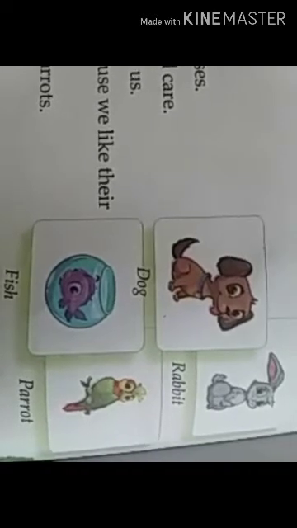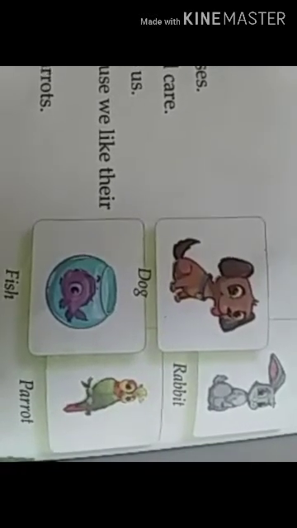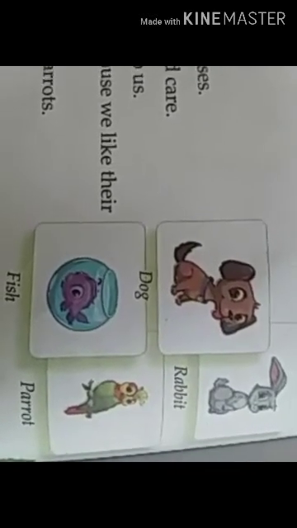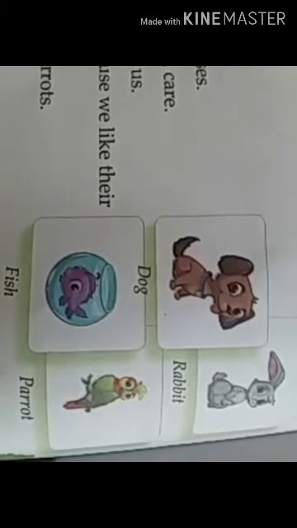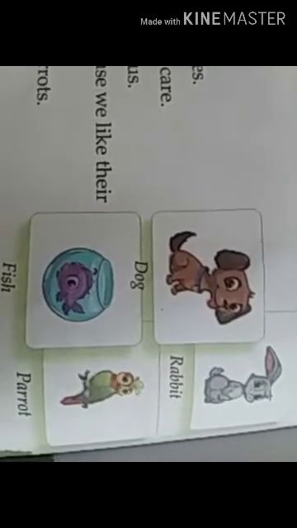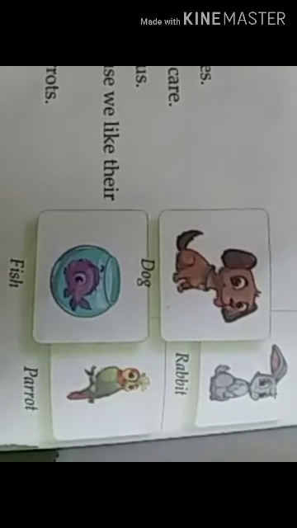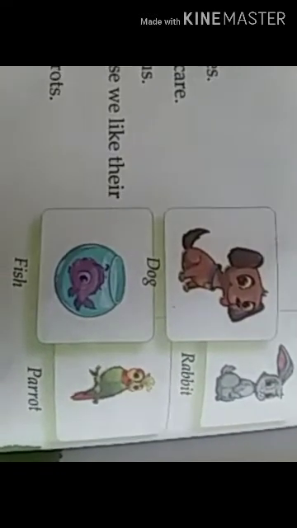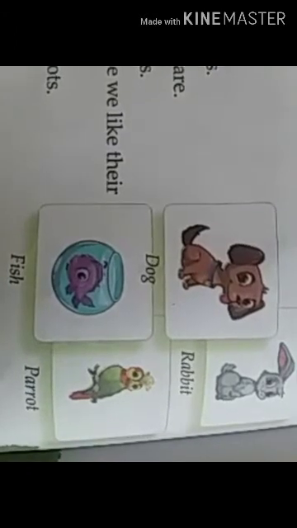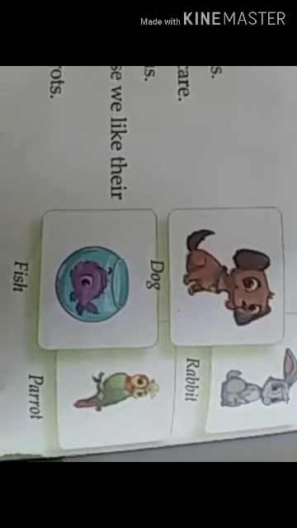Now, pet animals. Pet animals, we keep them with us in our house, like dog, rabbit, fish, parrot. We provide them tender love and care. They may or may not be useful to us, but we love them. We keep them along with us because we like their company. Examples are dog, cat, rabbit, fish and parrot.